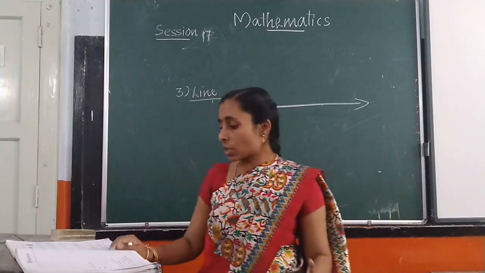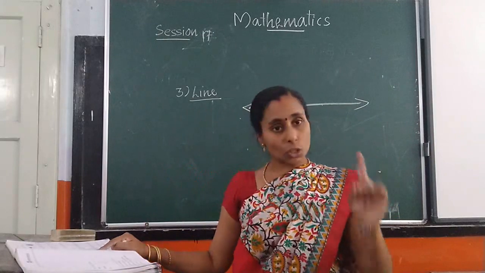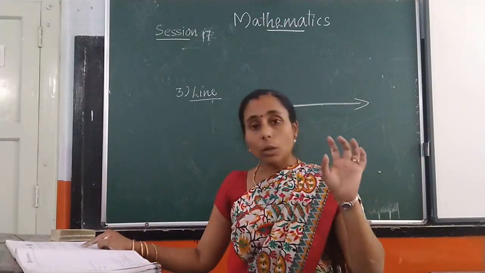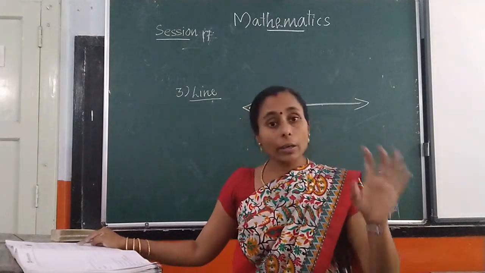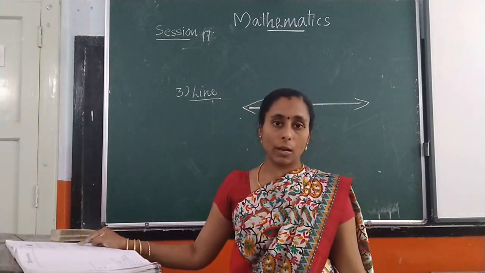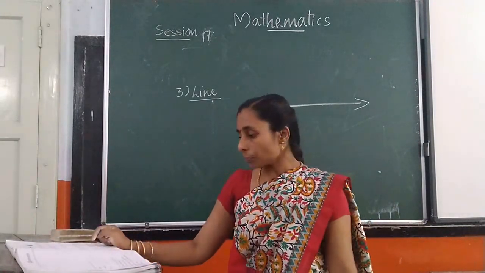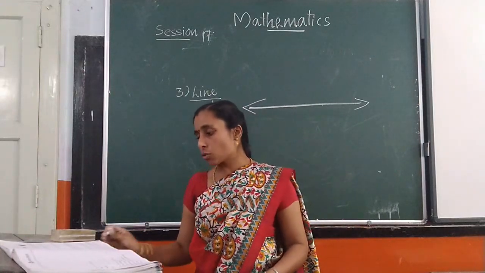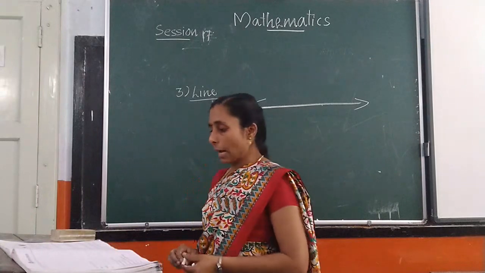Okay, what is the definition of line? A line is a collection of points extending endlessly in both directions along a straight path.